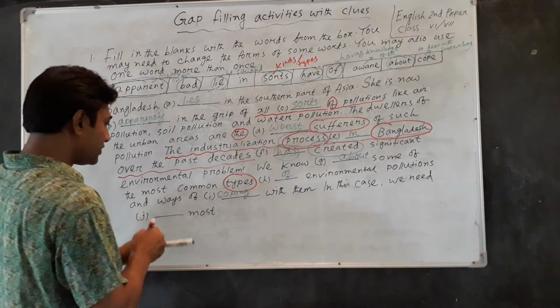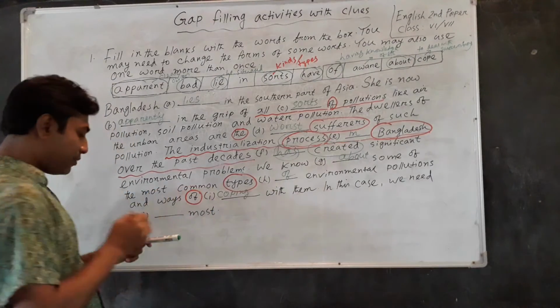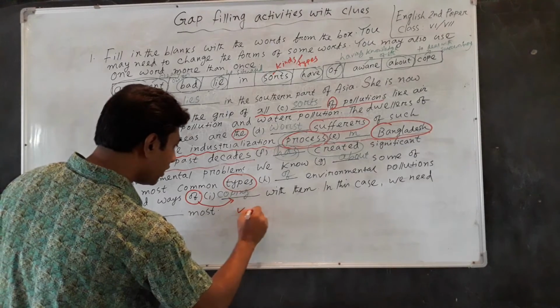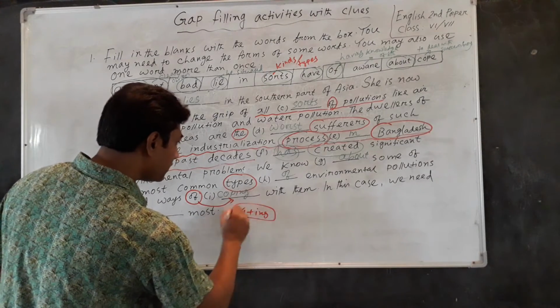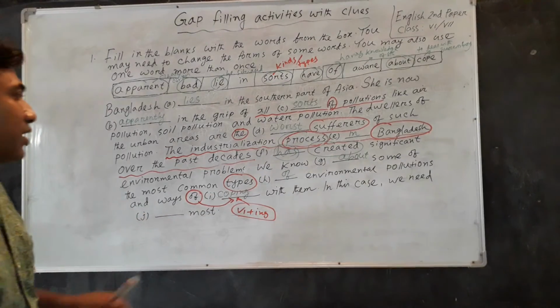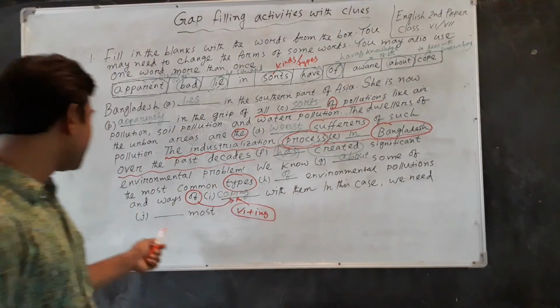Here, dear students, of is a preposition, and that's why after the preposition we have to write base form plus ing, and that's why cope has become coping with them. In this case we need dash more.